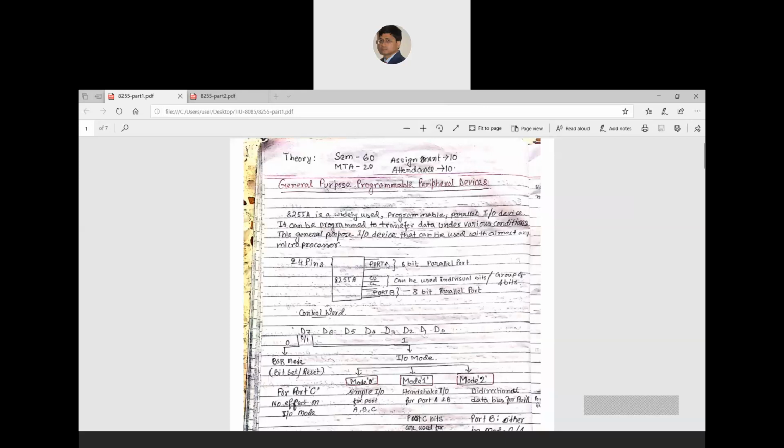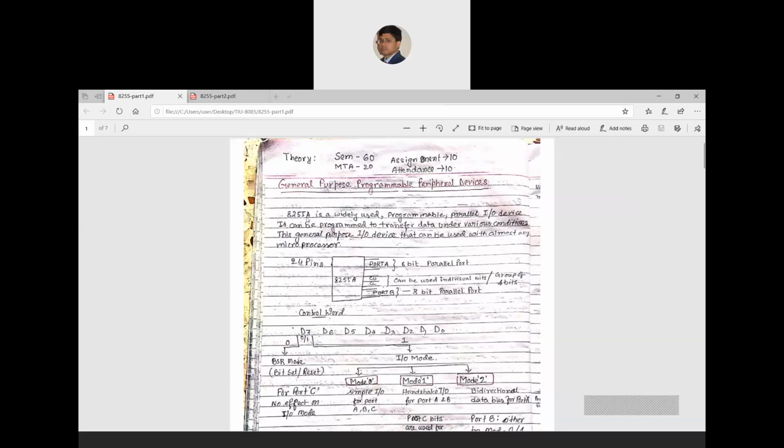It has different ports, which means different places to connect other devices. This intermediate device is used to synchronize the sender and the receiver, so that there is no error in the data handling process. So you can see the introduction part.